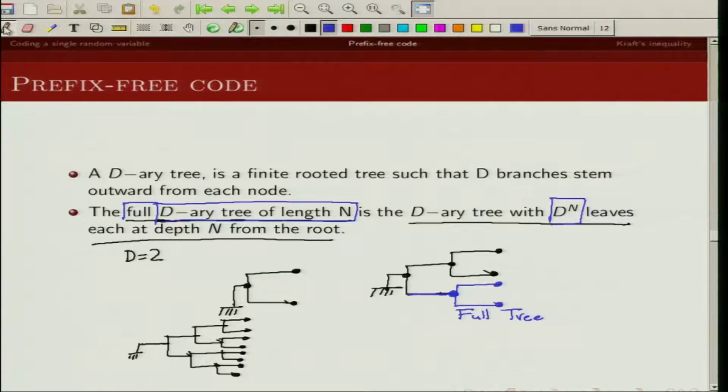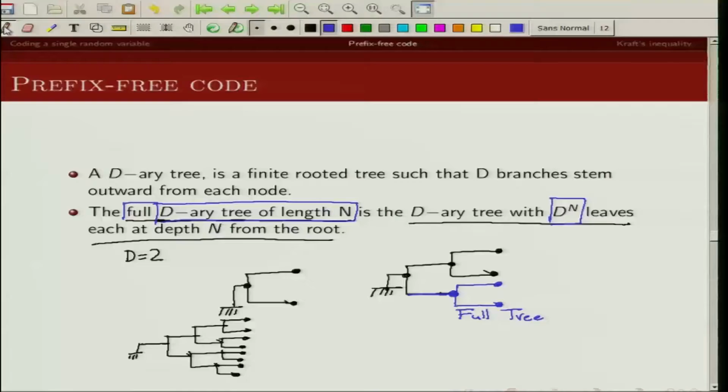So a full tree will have all D raised to the power n leaves. So all the nodes are extended up to depth n. That's a full D-ary tree of length n.